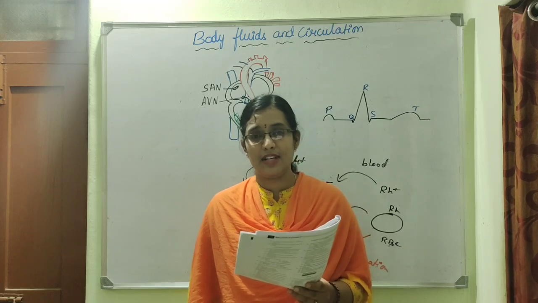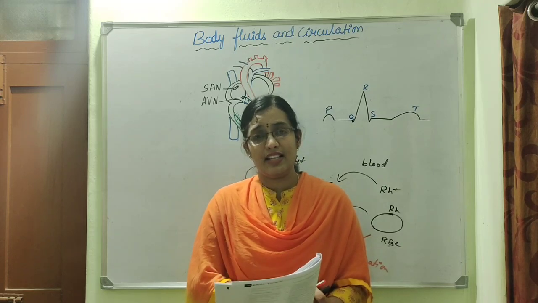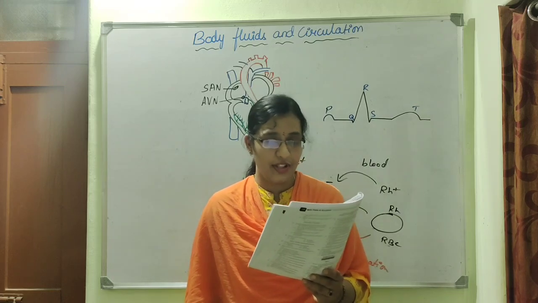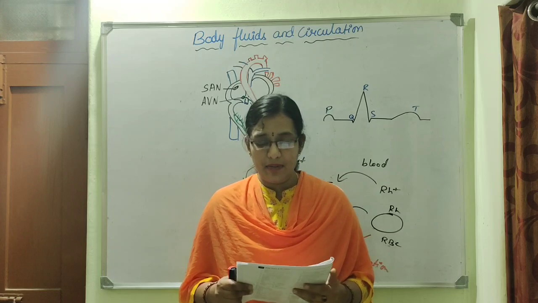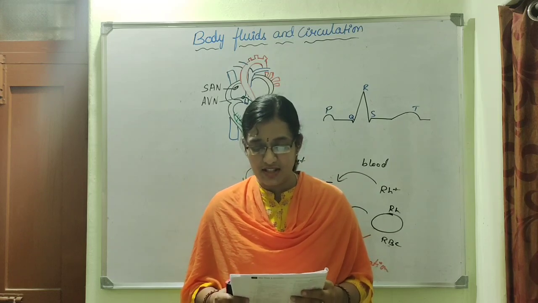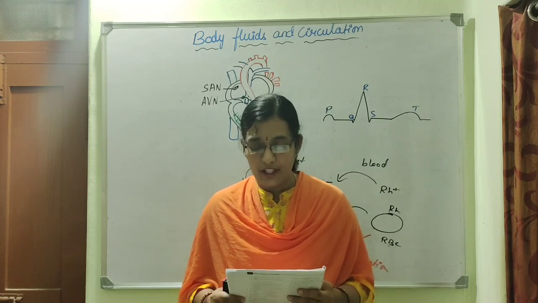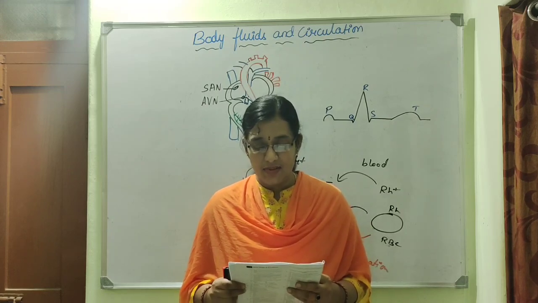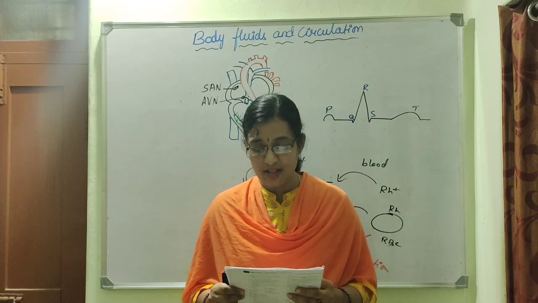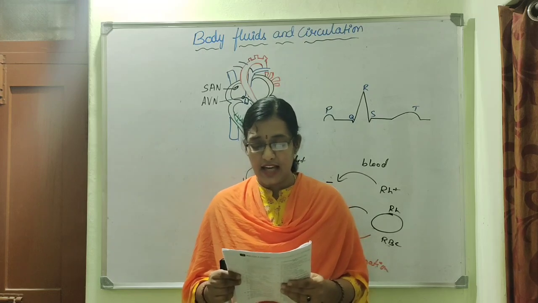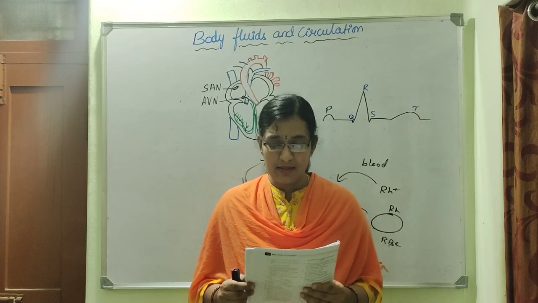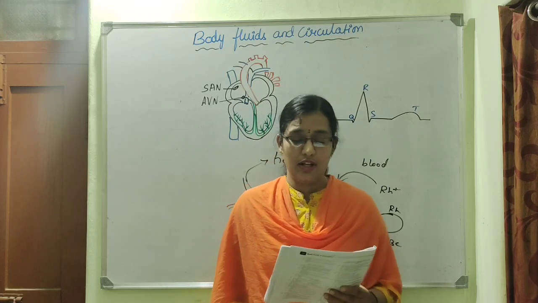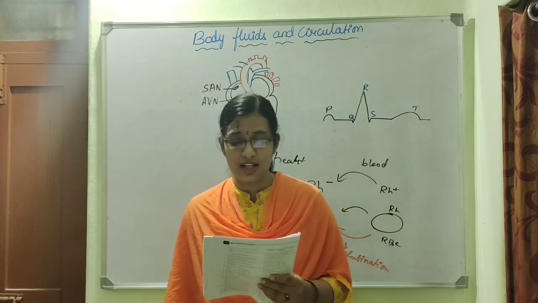So serum is nothing but the blood plasma minus clotting factors. Okay, option 2. Blood pumped by the heart passes through large vessels into open spaces or body cavities called sinuses. This type of system is present in option A, that is 1, arthropods and molluscans, 2, annelids and molluscans, 3, mammals and birds, 4, all of the above. So this is found usually in the lower organisms like arthropods and molluscans.